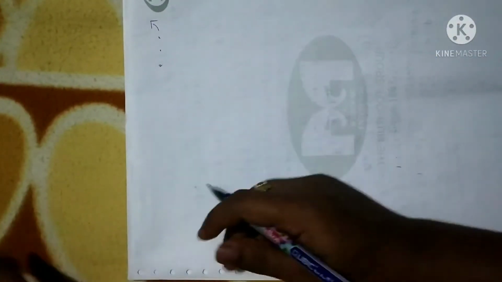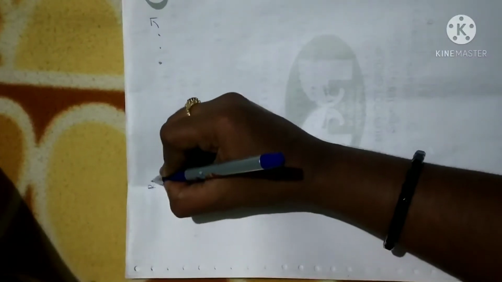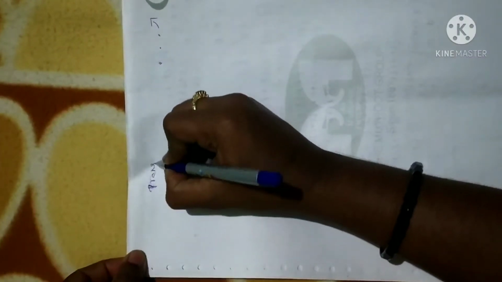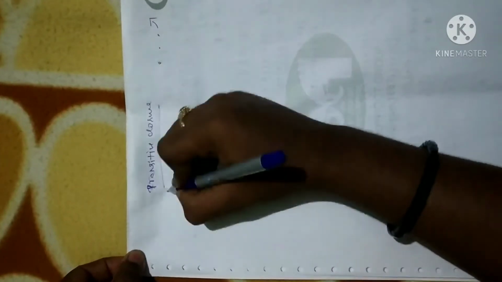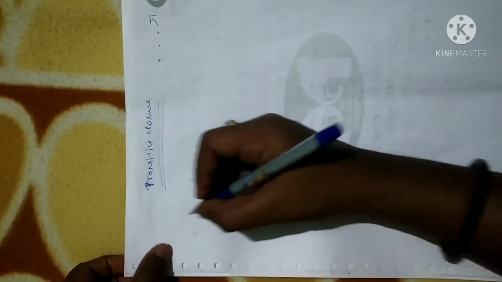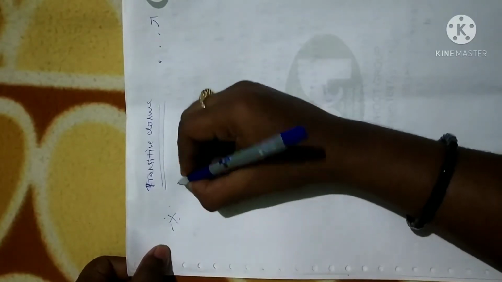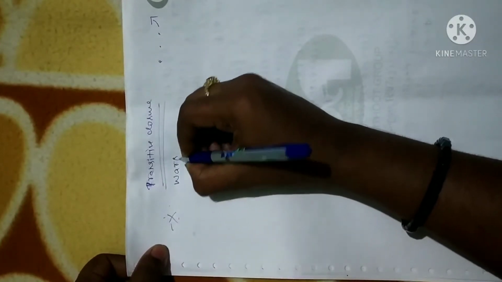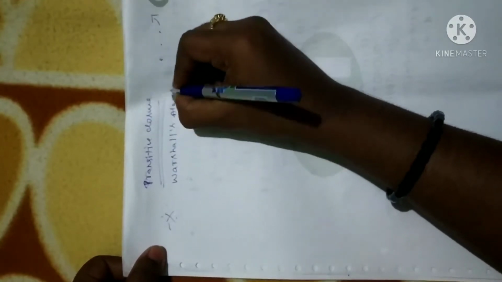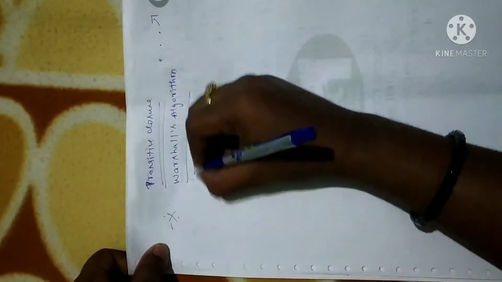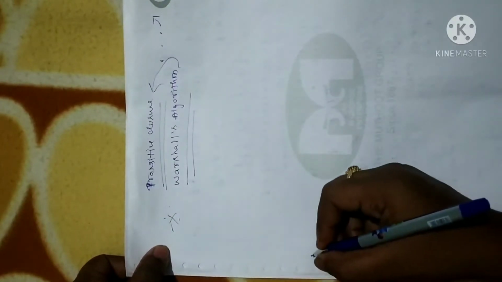That is why we have an algorithm to find the transitive closure. It is a very important concept. We have an algorithm called Warshall's algorithm, which we will make use of to find the transitive closure of a given relation.